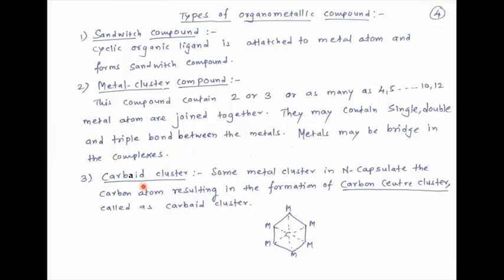Then see the next type of organometallic compound, and that is the carbide structure. Carbide cluster: some metal clusters encapsulate a carbon atom, resulting in the formation of a carbon centered cluster called a carbide structure. See here this structure. Here at the center there is carbon and here at the corners there are metal atoms. This is called a carbon centered cluster or carbide cluster.